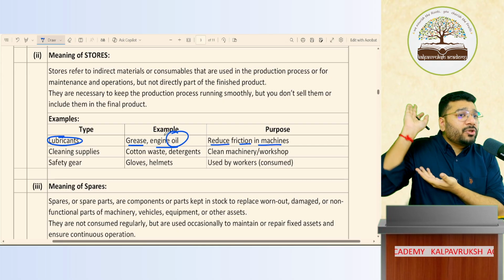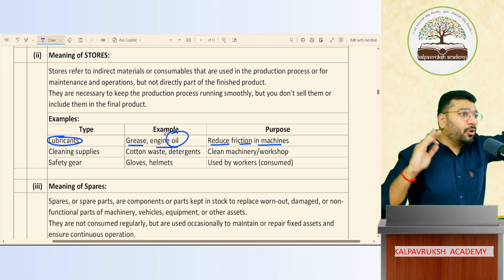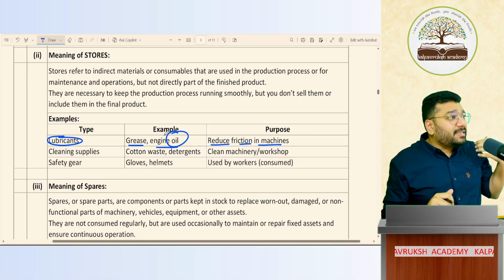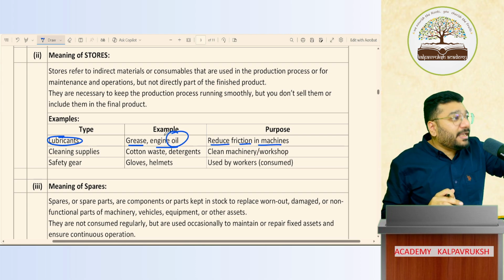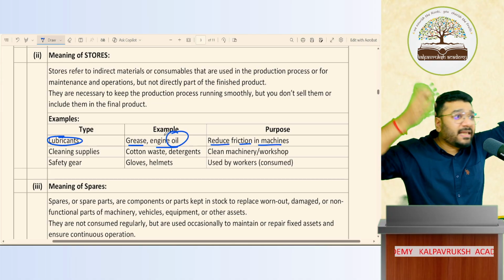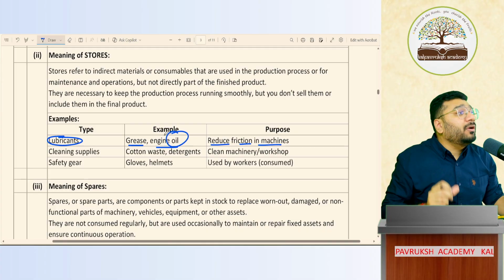If you're having a Tata car, you'll go to Tata. If you're having Hero Honda, you'll go to Hero Honda. For multiple places, you'll take the car and go. Imagine I'm a manufacturer who has installed multiple machineries. For the lubrication purpose, will I take the machinery and go to each and every manufacturer? Not possible. So what I will do is keep the stock of the lubrication.